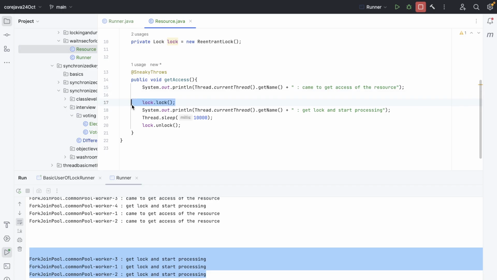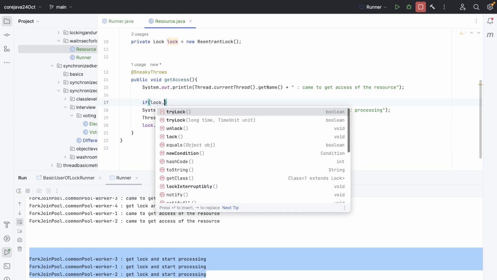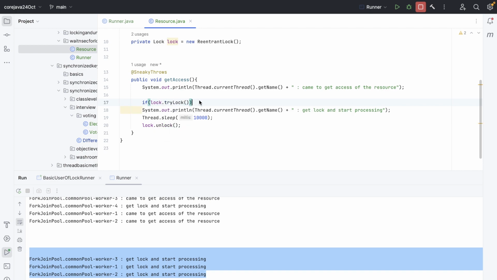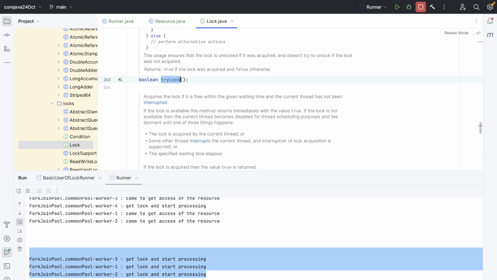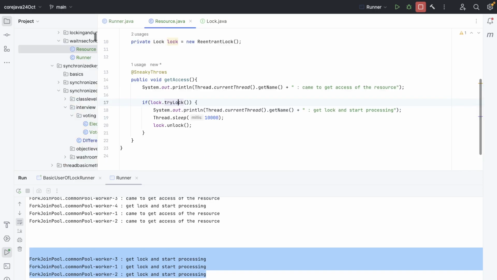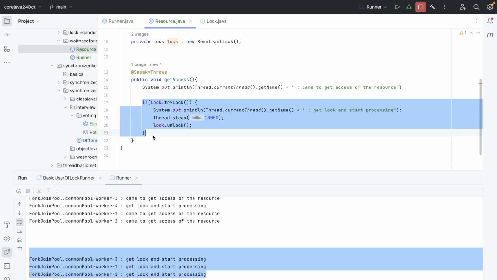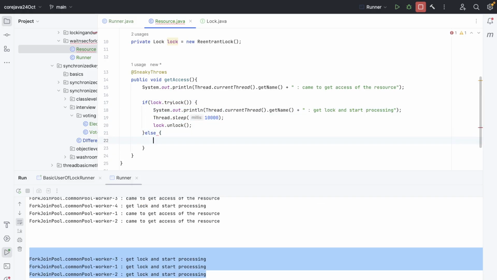So I will not lock directly. What I am going to do is call lock.tryLock. What tryLock does is say that if I'm able to get the lock, then I can work with it. Otherwise I can leave it. So if I get the lock, then cool. If I'm unable to get the lock, then I'll just print with sysout: unable to get lock, hence not processing the task.